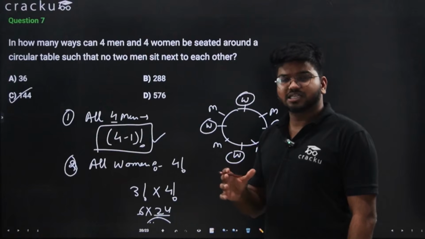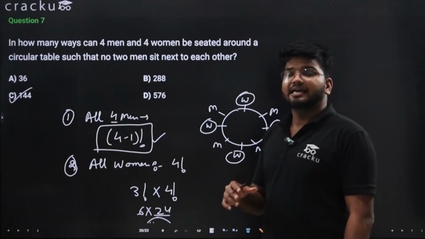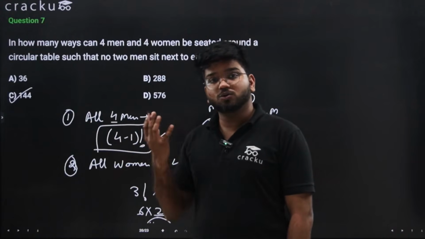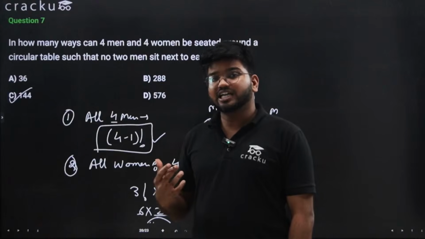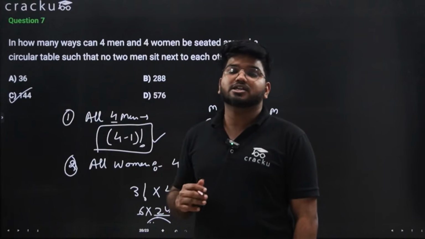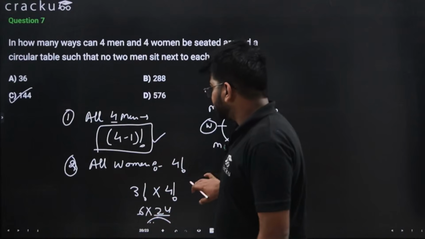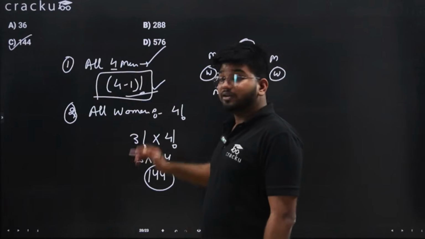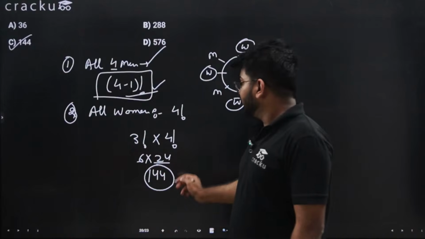It was slightly logical. You only need to remember that n minus 1 is not done for every set of people who sit at the circular table. It is done only for the first set of persons who are sitting. That's why for the first set we have done 4 minus 1 factorial, and for the second set of women sitting we didn't do the same.